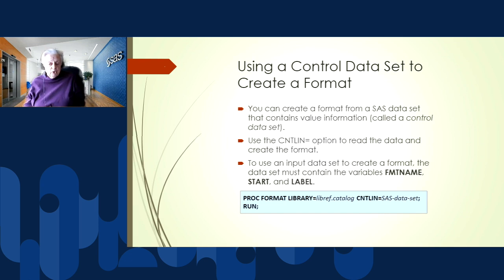On the proc format statement, we can use the CNTLIN option to read the data from the data set and create the format. Now, in order for this to work, our data set must contain the variables format name, start, and label. And we'll see in the demonstration exactly how we can create these.